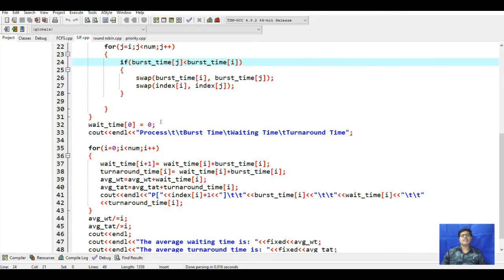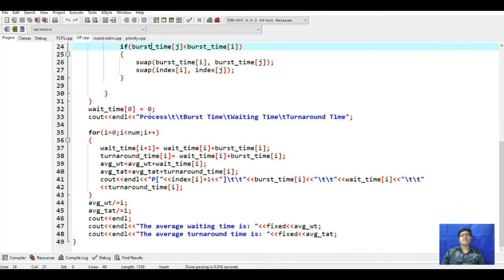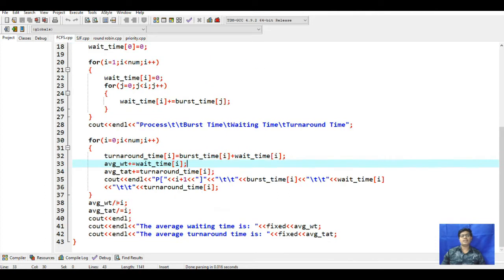So this waiting time will be initialized to 0 because it has only 0. Next this will print processes, burst time, waiting time and turnaround time. Next the waiting time will increment one by one, that will be added, then it will calculate the shortest. It will be executing fully. Next it will print. This function will work for the average waiting time. This will be for the turnaround time, and this function, as we see here, will work for printing the average waiting time and turnaround time.